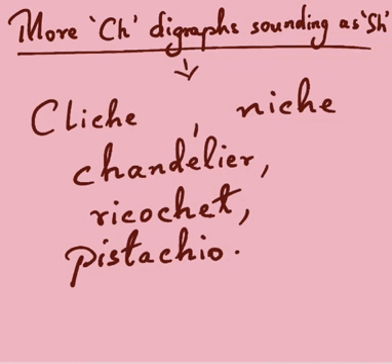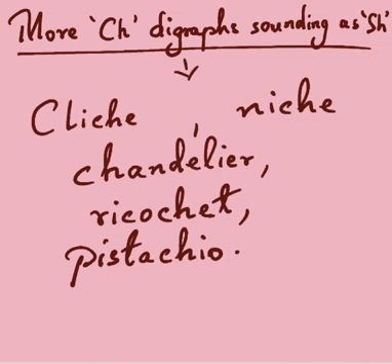And there's a chandelier. Of course, it's a kind of a hanging lamp, decorative lamp. There's a word ricochet. Now, ricochet means to bounce back, rebound. Pistachio is a kind of a nut. We Indians call it the pista badam.